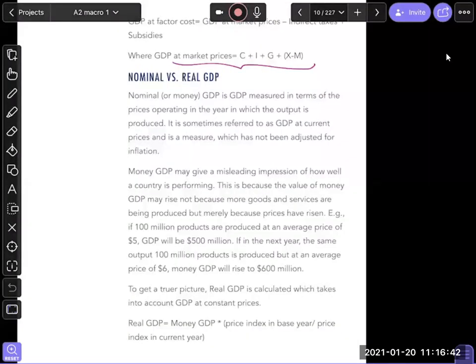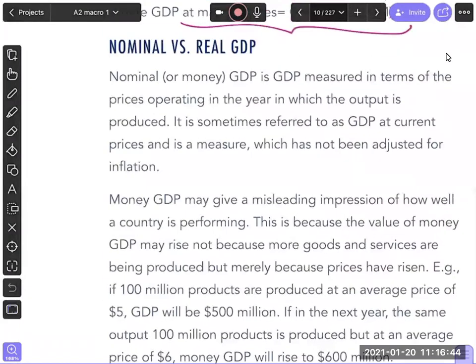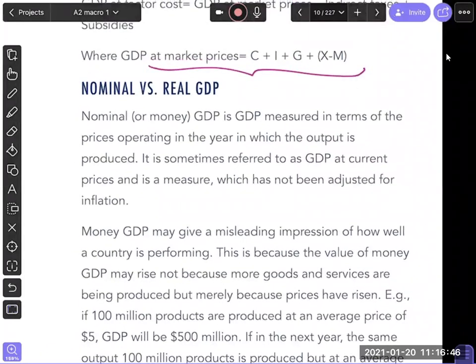Okay, guys, so let's start. I don't know whether you remember this from AS or not, but in AS we did inflation, remember? And when we were doing inflation, we talked about something called nominal versus real. Real means taking into account the price level or inflation, and nominal means does not take into account the price level of inflation.